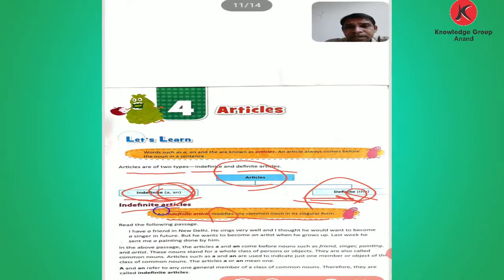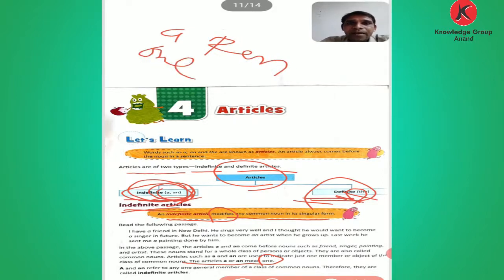Let's see the indefinite articles first. Where do we put these indefinite articles? In a common noun. The articles a and an mean only one. A pen means one pen.